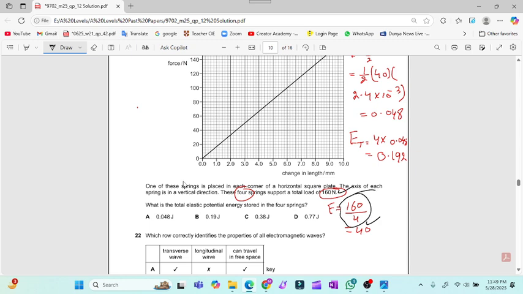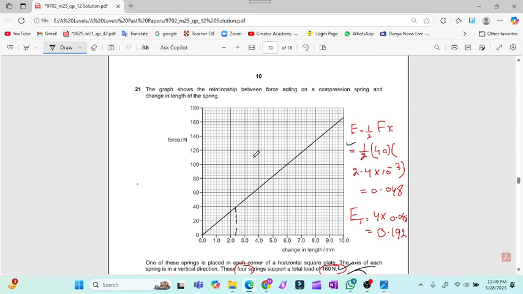And then for the 40 Newton, we will calculate the value of the extension. The formula for the energy stored in a spring is E equal to 1 by 2 Fx. So 1 by 2 into 40, and then 2.4 × 10^-3. Again, the conversion is required.